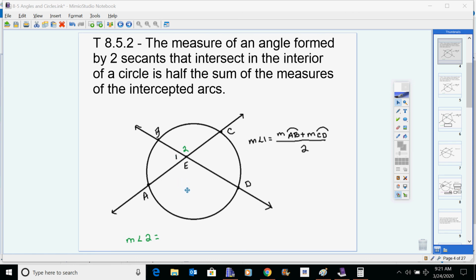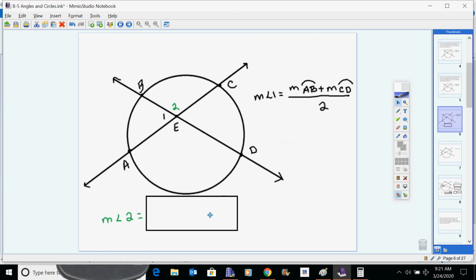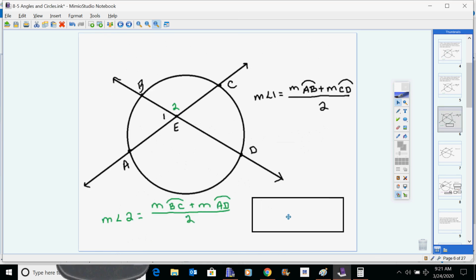So angle 2 would also be able to be found. Angle 2 would be the average of this arc up here and this arc down here: BC plus AD, divided by 2.